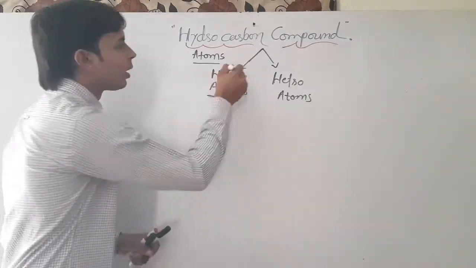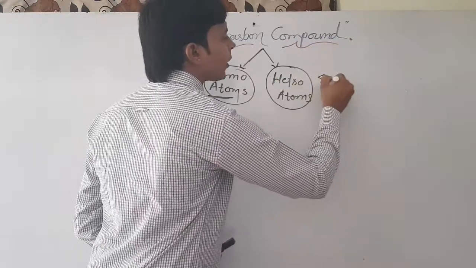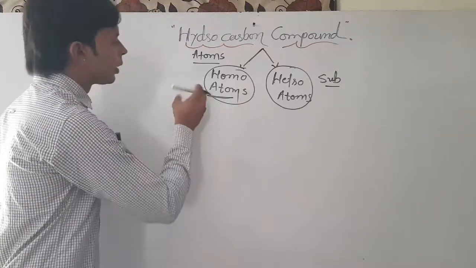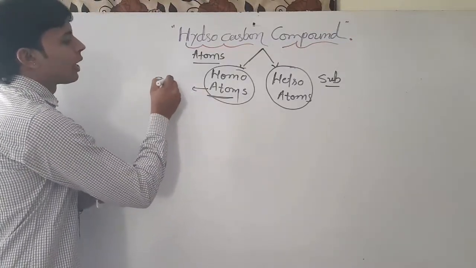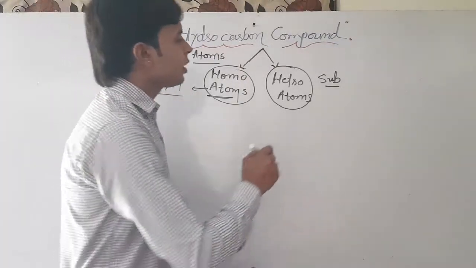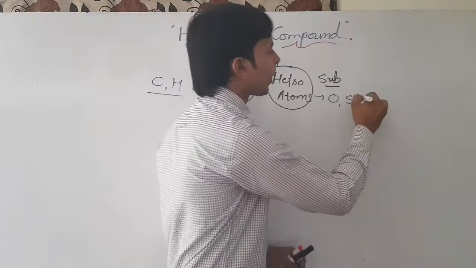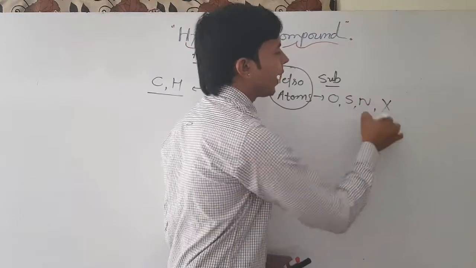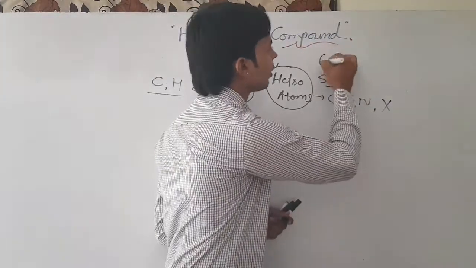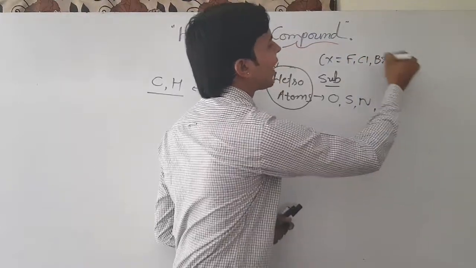Homoatoms are the main atoms and heteroatoms are like sub-atoms. In homoatoms, carbon and hydrogen are present. In heteroatoms, oxygen, sulfur, nitrogen and halogens are present. Halogens are group 17 elements, including fluorine, chlorine, bromine and iodine.